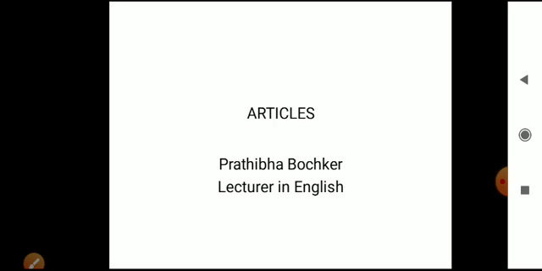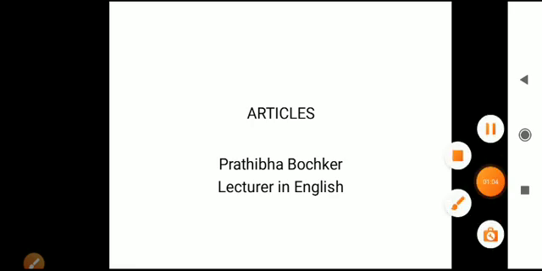There are two kinds of articles: one is definite and the other is indefinite. A, an are indefinite articles. The is the definite article. I have explained why a, an are known as indefinite articles, and I have shown the usages also, the way to use a and the way to use an.